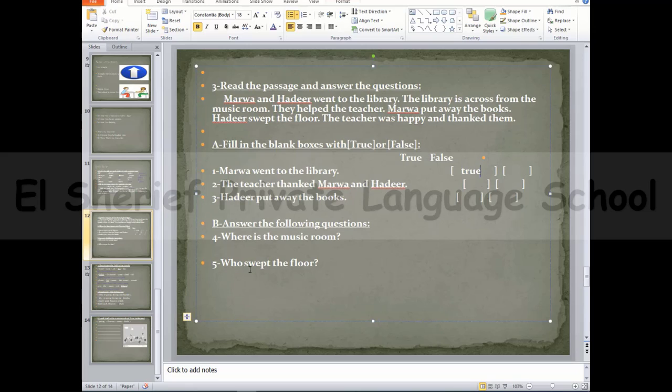Okay, and number 2, the teacher thanked Marwa and Hadir. Yeah, really, the teacher was happy and thanked them. So also it's true. Number 3, Hadir put away the box. No, it's false. Marwa put away the box. So this will be false.